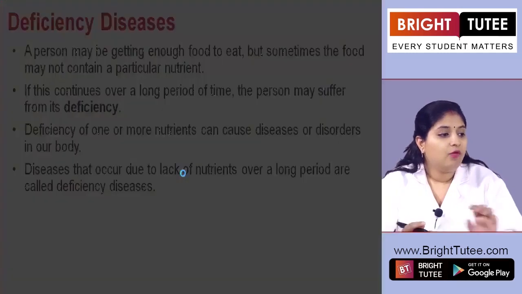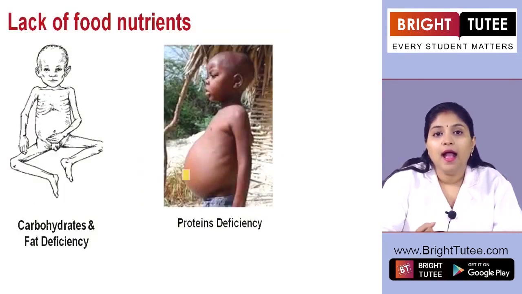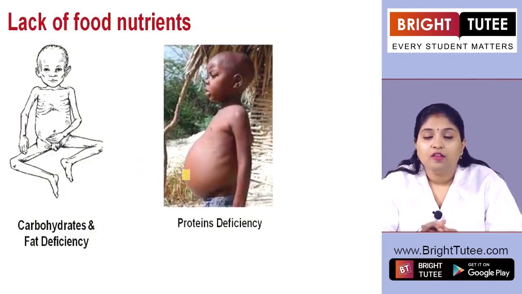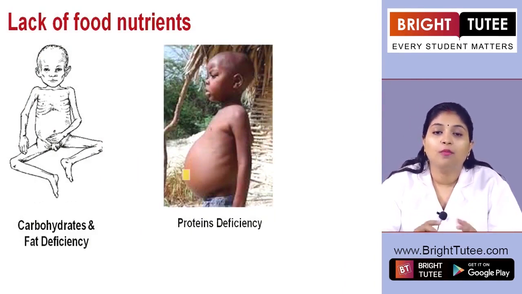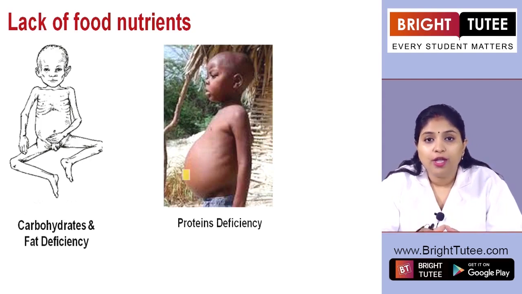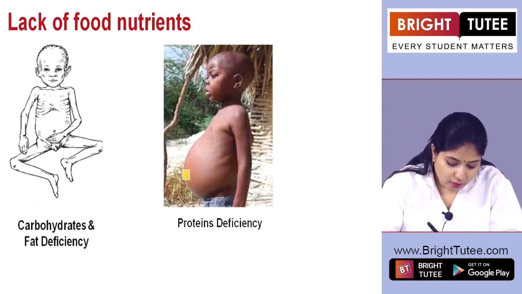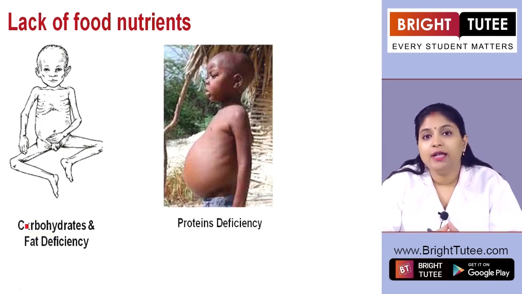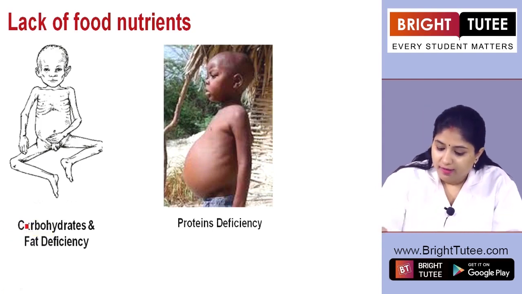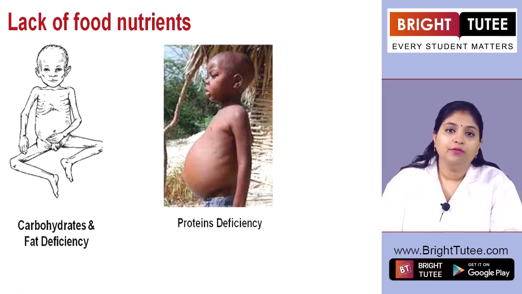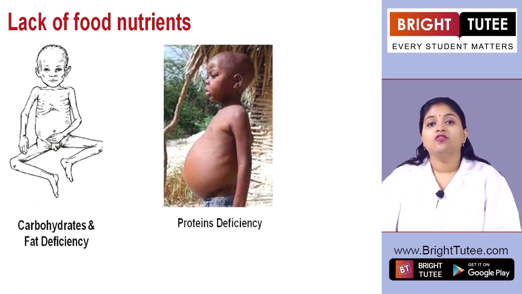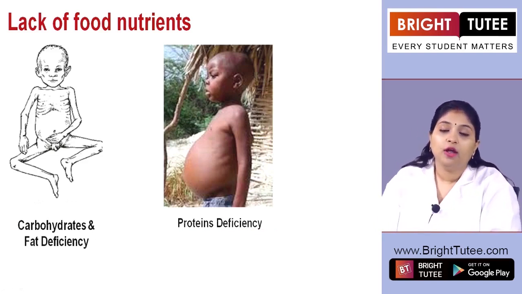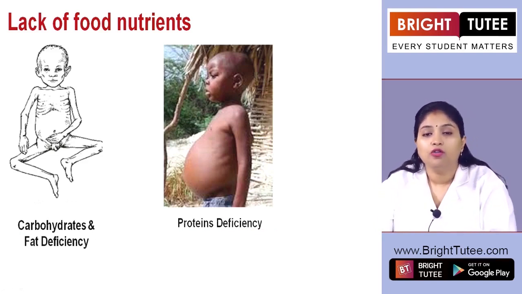Now let's understand what happens when a person has less amount of protein, especially in a child who is growing, right? We have seen how protein is a body building nutrient, and we also saw that it was required by the growing child and even sick people. So when there is deficiency of protein, usually we will find that the growth is stunted, right? That means a child is not able to grow properly, he is not able to acquire the right growth at the right age, right?